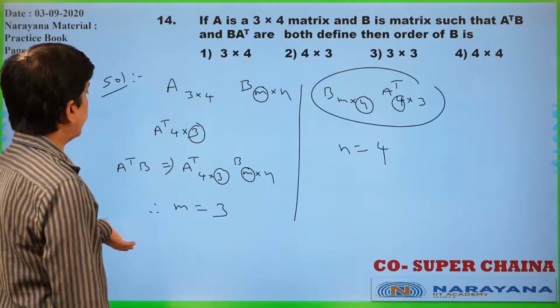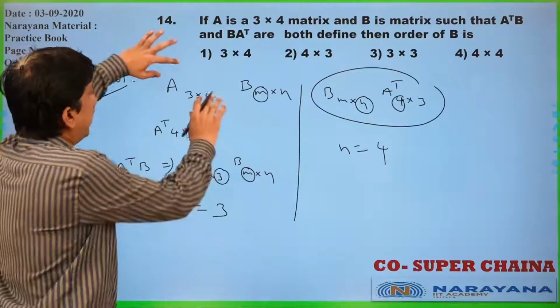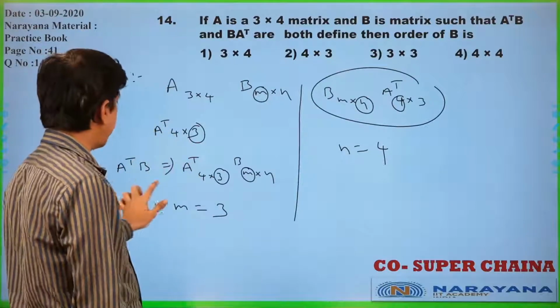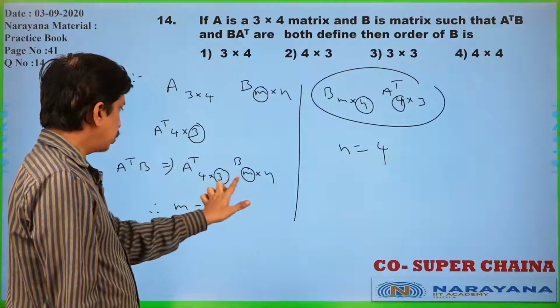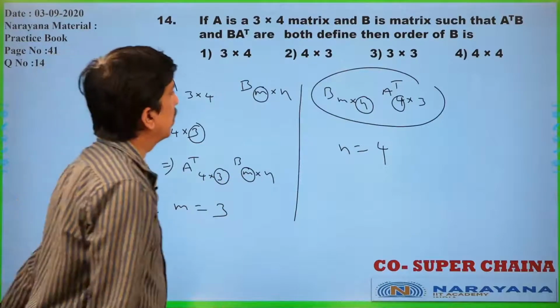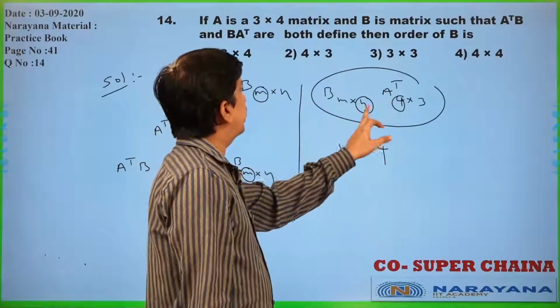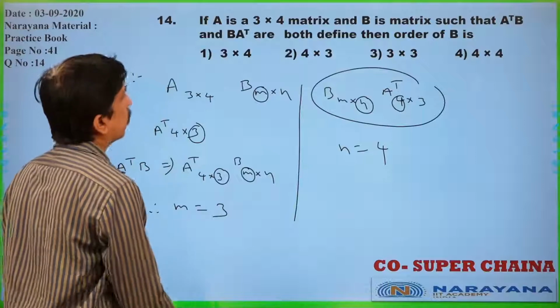Now, we took that M by N is a matrix only. Just observe that A is 3 by 4, B is M by N, A transpose is 4 by 3. A transpose B means A transpose 4 by 3, this is M by N, these two should be equal, M equal to 3. B A transpose was given, B is M by N, A transpose is 4 by 3, these two should be equal, N equal to 4. M equal to 3, N equal to 4.